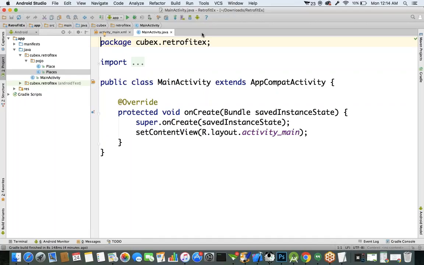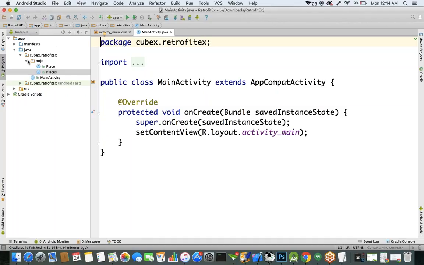For calling the REST API, first, whatever operations you want to perform, you have to create an interface. Meaning you have to define what you want to perform. The purpose of the interface concept is that an interface doesn't contain any implementation for the methods. You only declare the methods in the interface. So here we have to create an interface, and in it we define what we want to perform.